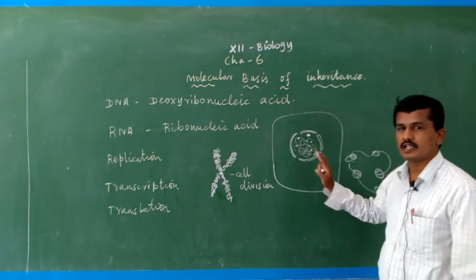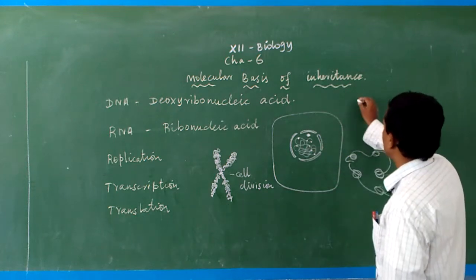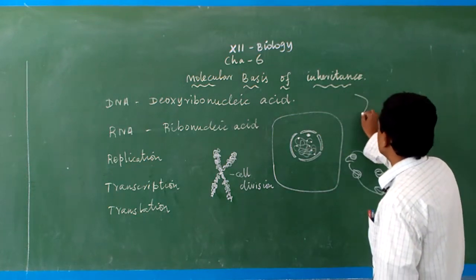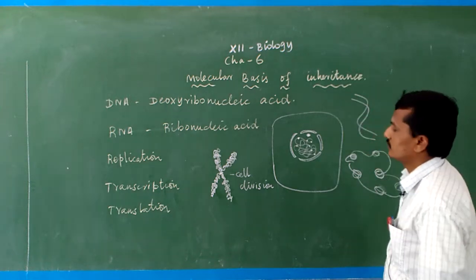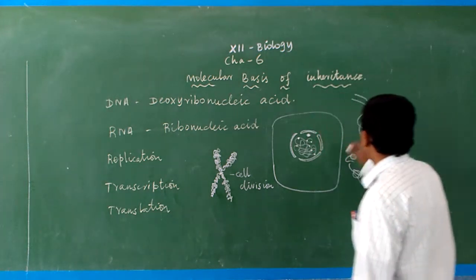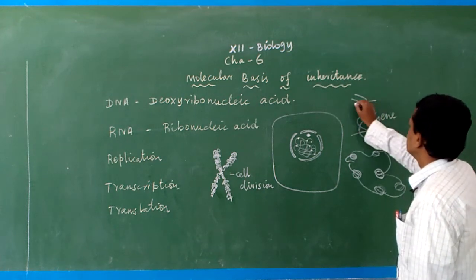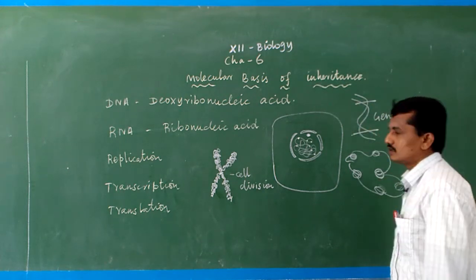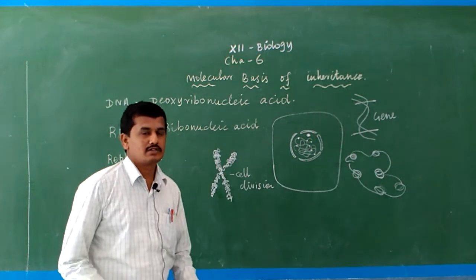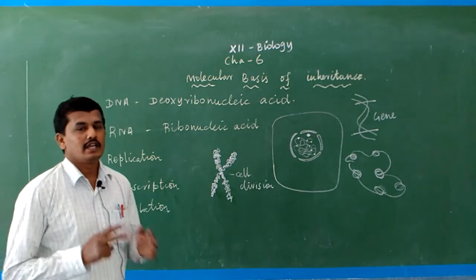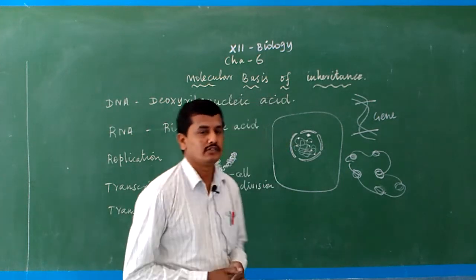The chromatin thread is nothing but DNA. If we expand the chromatin thread in electron microscopic view, we see the double helical structure of DNA. A part of the DNA is a gene. A gene is a segment of DNA which controls a particular character, and we inherit that character from one generation to the next.